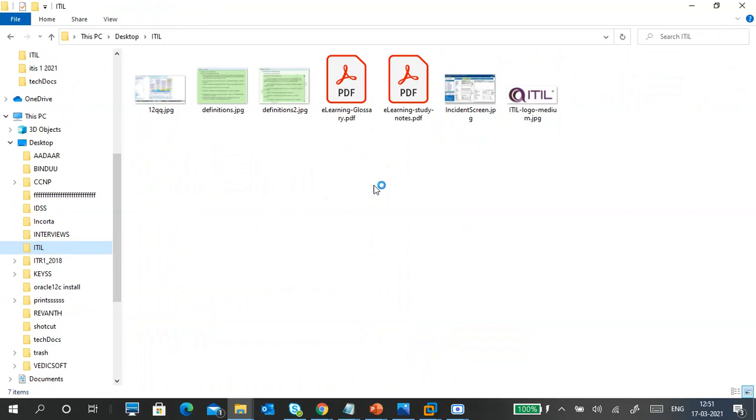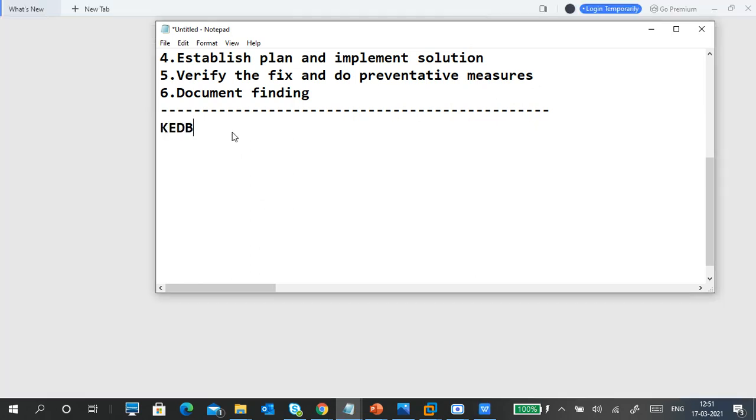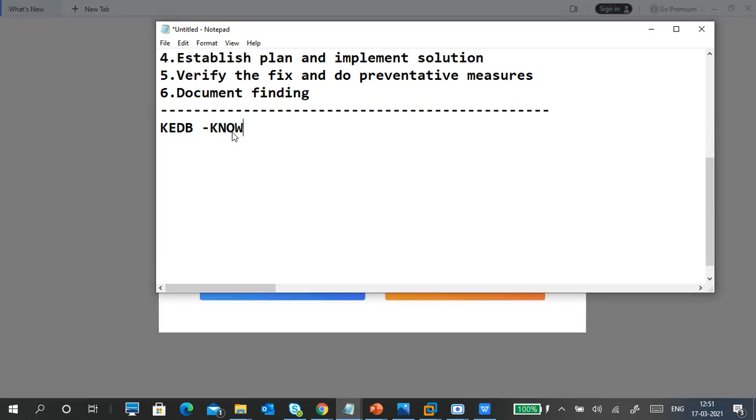So the next point is the known error database, KEDB. Known error database.